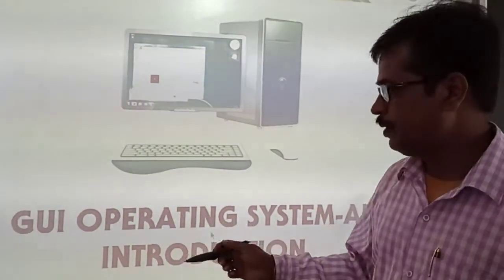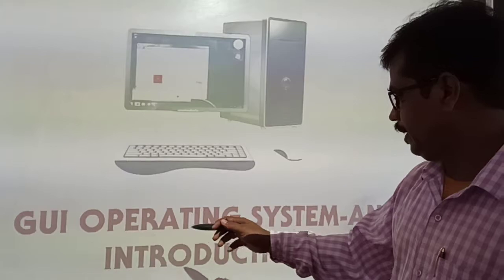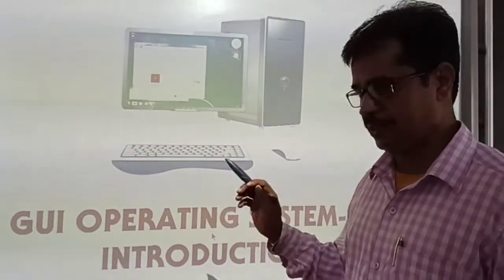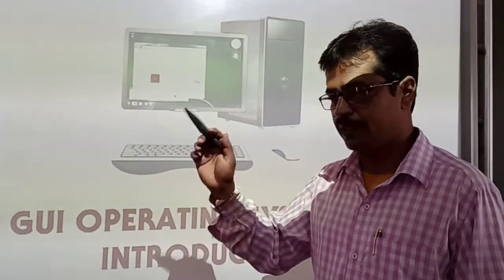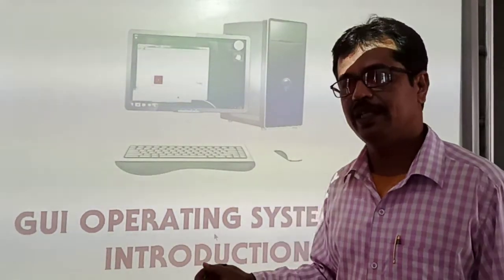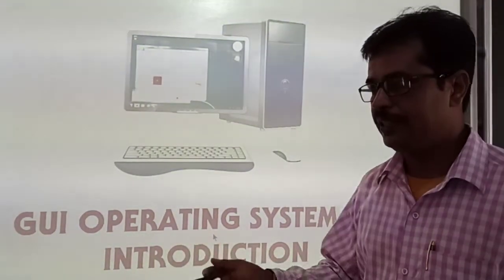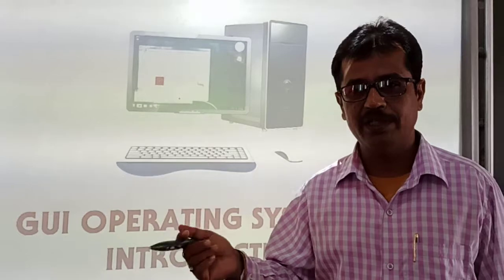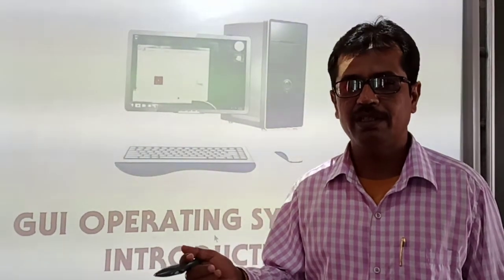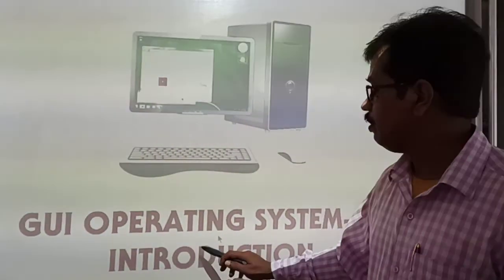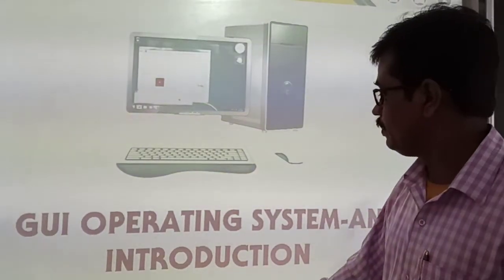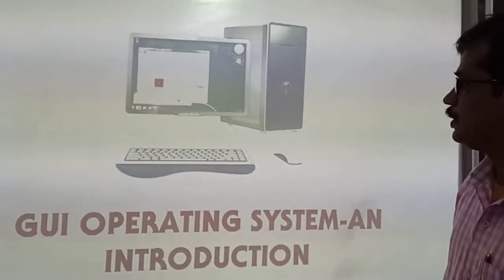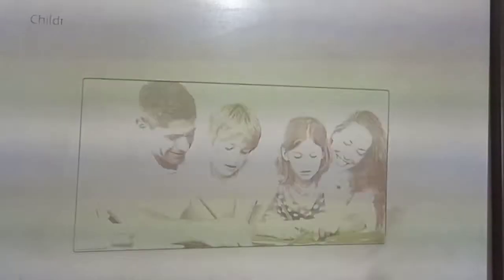The name of the second chapter is GUI, operating system and introduction. Already we have discussed it in the first session. What is GUI? Graphical user interface. What is interface? The commands or menus through which a user interacts with the computer. So let's see a visual recap. This is the name of the chapter.